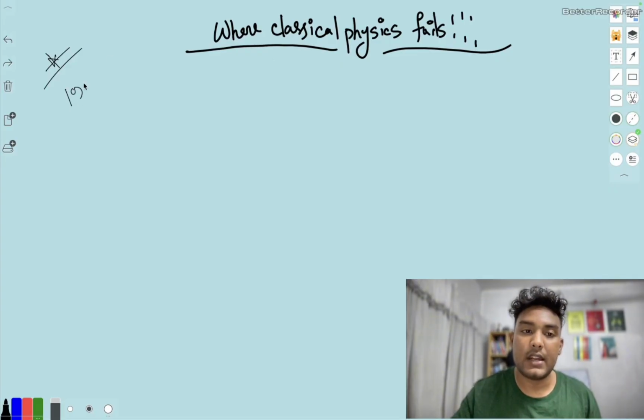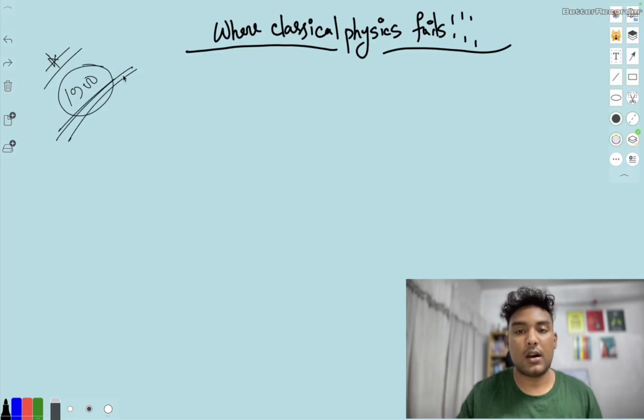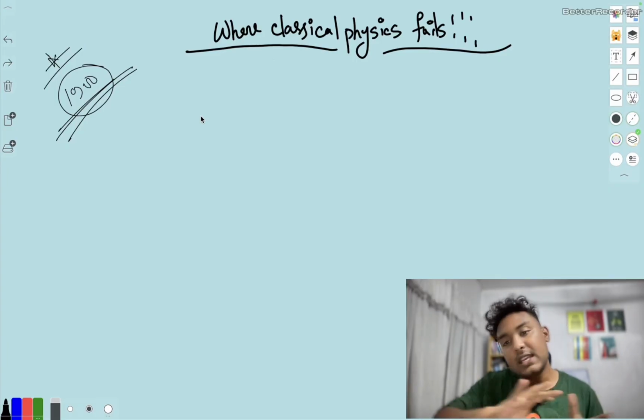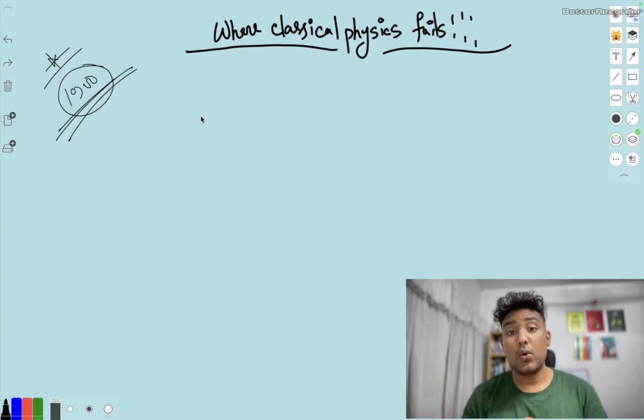After 1900, when Max Planck was working on black body radiation, from then until now, this period is considered modern physics. After Max Planck came Einstein, Max Born, Rutherford, then Erwin Schrödinger, Richard Feynman, and Carl Sagan. These are the scientists who built the structure of modern physics. So where classical physics fails, that's the topic.